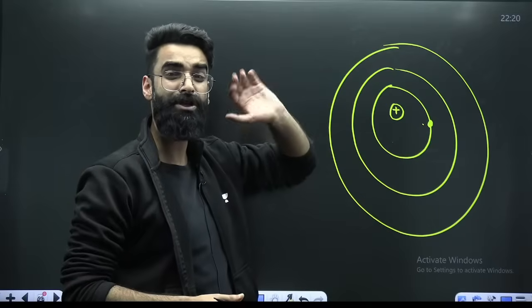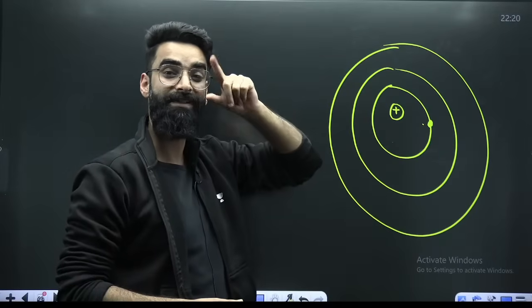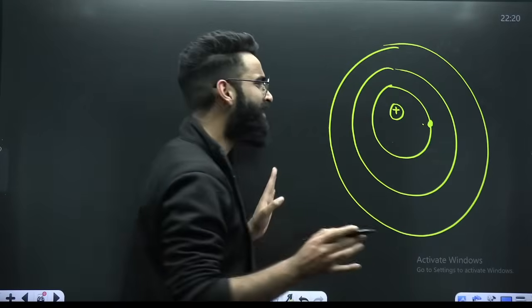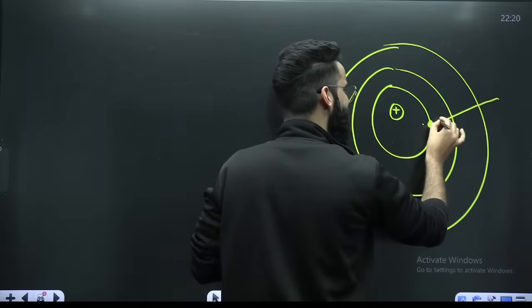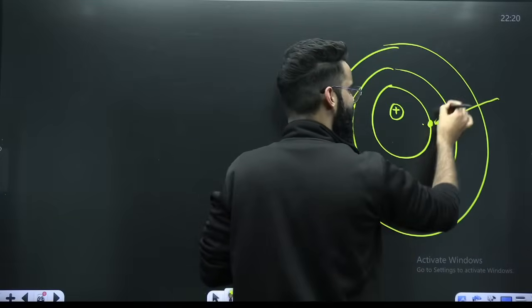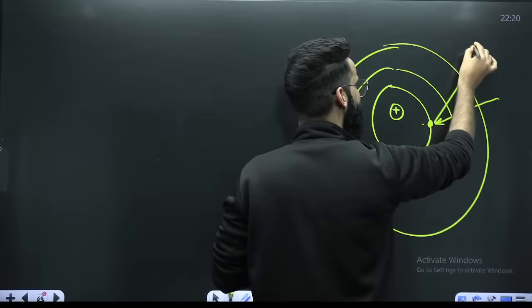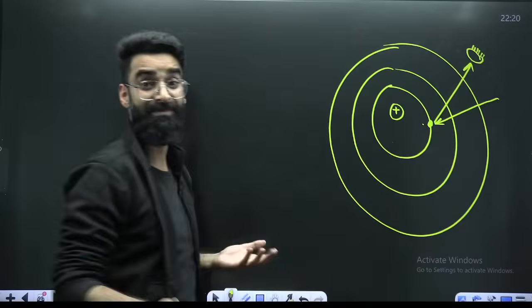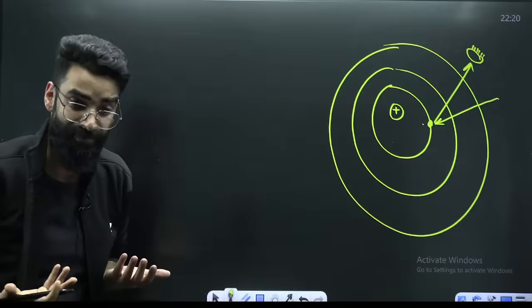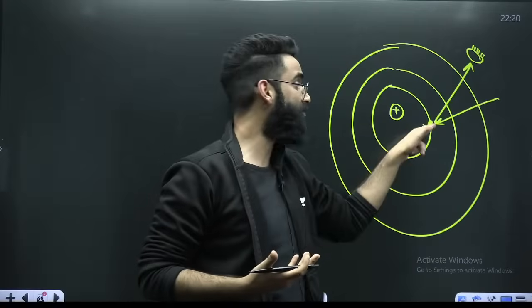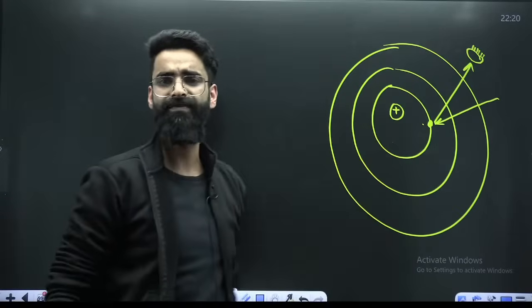So I'm thinking to use the same approach, the reflection of light. I'm thinking that I'll put some light on this electron. It will get reflected back, and this reflected ray I'll observe here. I can see the electron. This is something which I'm expecting will happen. I'll put the light on the electron, it will reflect back, and I'll see the reflected ray.